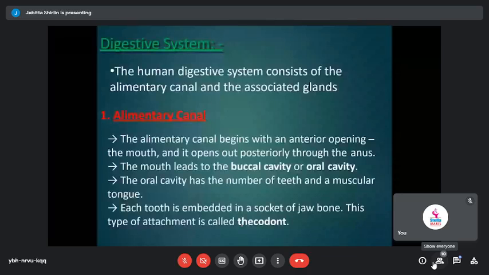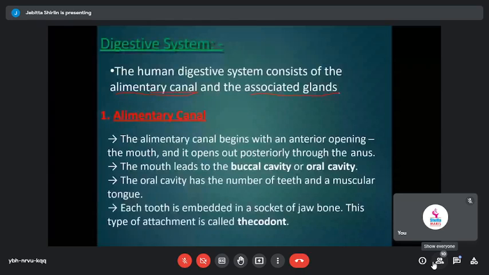When you look at the digestive system, it is mainly concerned with two different structures: the alimentary canal and the associated glands. So there are two basic structures, the alimentary canal, which is the digestive system, and the glands that are associated with the digestive system. All right, when you look at the alimentary canal, where does your alimentary canal start from?